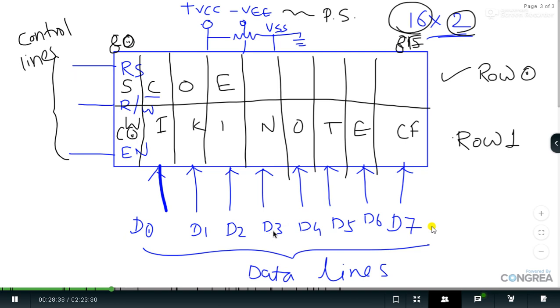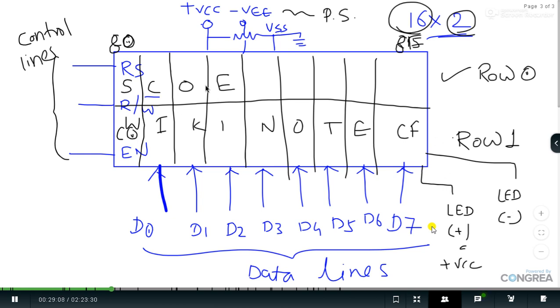Nowadays in the market there are 2 more pins attached to the LCD, called backlight. So we have 2 connections: one is LED plus and the second is LED minus. If a student asks about this, just let them know that these are just the backlight LED connections, and usually we keep them open, or if you want to connect them, then LED plus should be connected to VCC and LED minus should be connected to ground.